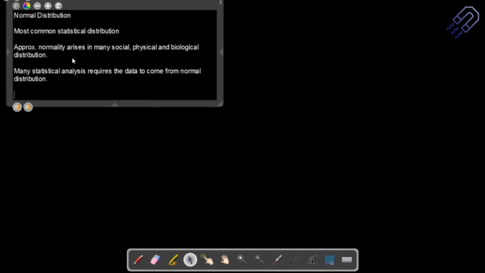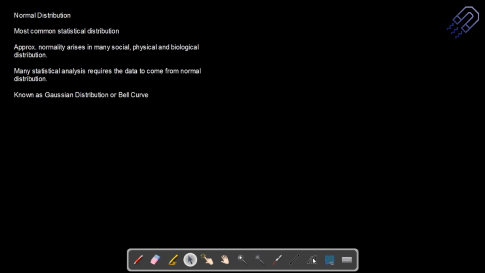It is also known by other names, such as Gaussian distribution, or bell curve. This curve actually looks like a bell, so it's also called the bell curve. I'm saying this curve looks like a bell, but I've not drawn the curve, so let me draw the curve for you once. Okay, so it's this way.